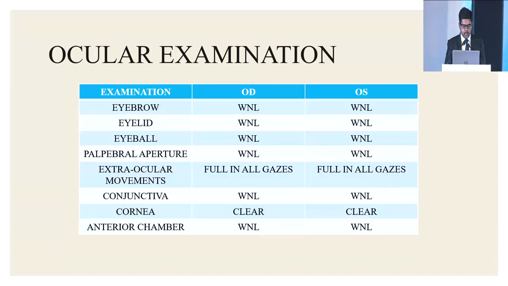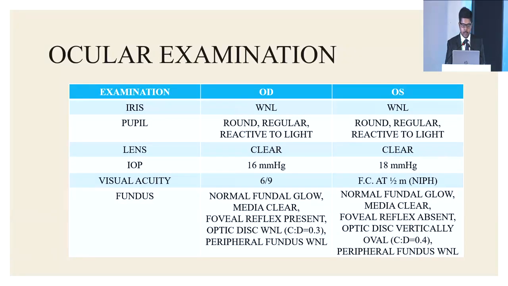Upon ocular examination, eyebrow, eyelid, eyeball, palpebral aperture, conjunctiva, and anterior chamber in both eyes were within normal limits. Cornea in both eyes was clear, and extraocular movements were full in all gazes. Iris was within normal limits. The pupils in both eyes were round, regular, and reactive to light. Intraocular pressure in the right eye was 16 millimeters of mercury, and that in the left eye was 18 millimeters of mercury. The visual acuity in the right eye was 6/9, while it was finger counting at half meter in the left eye, which did not improve with pinhole.